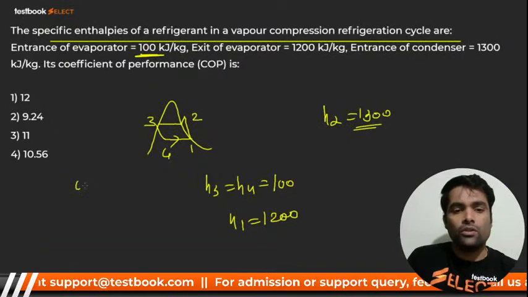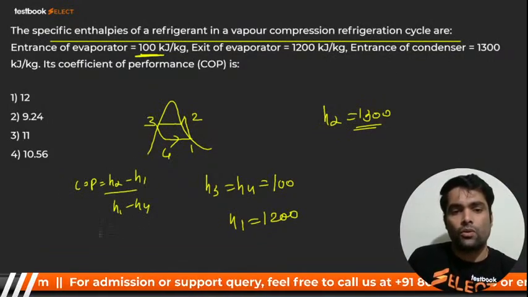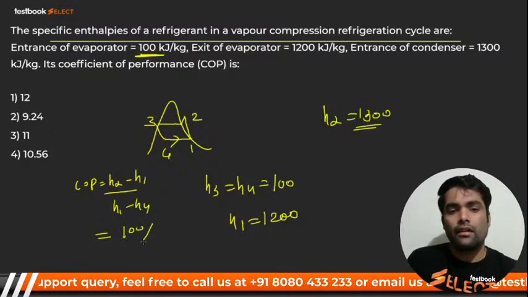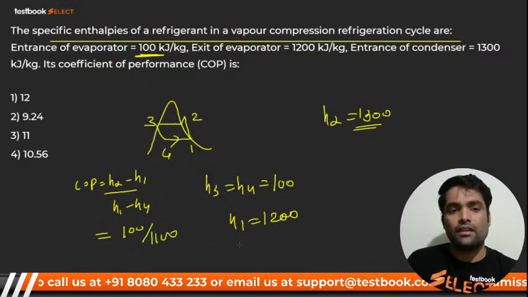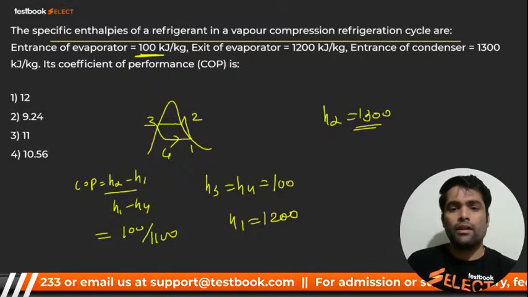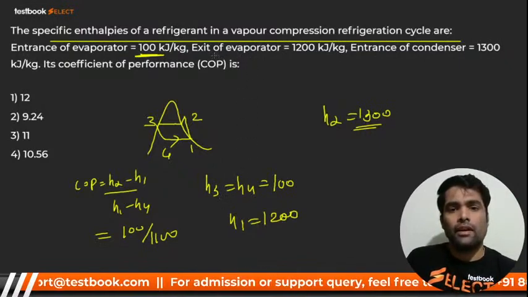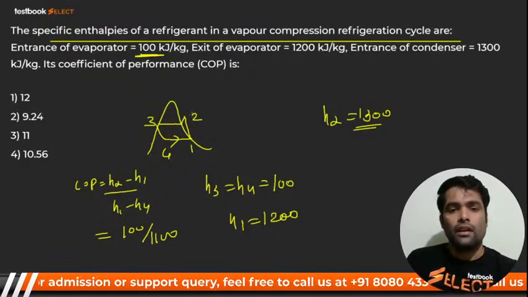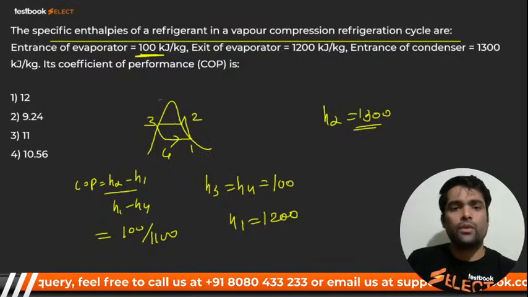My dear, you know that COP is what? H2 minus H1 upon H1 minus H4, right? H2 minus H1, that is 100. H1 minus H4, that will be what? 1200, 1100. My dear, what will be the answer? Guys, please tell me. H2 minus H1, we have done exit of evaporator, right? H1 minus H4, right? H2 minus H1. H2 is how much? H1 is how much?